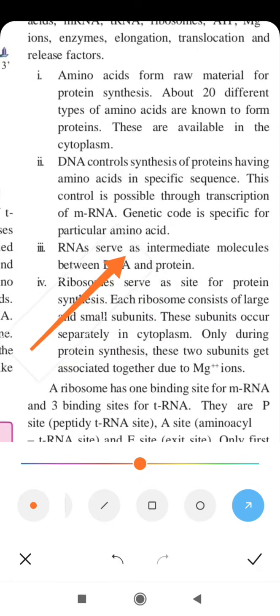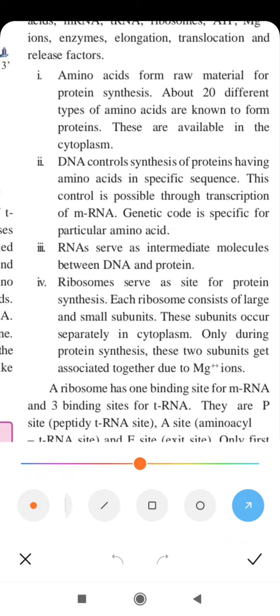So mRNA serves as an intermediate molecule. What is the significance of this? DNA also has the genetic information like mRNA. Then why is it necessary to produce mRNA from DNA?